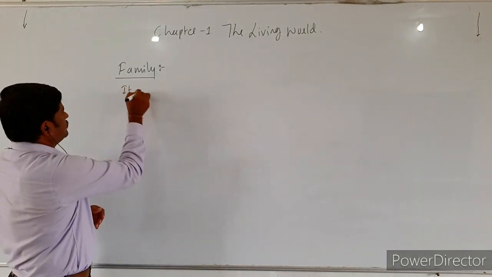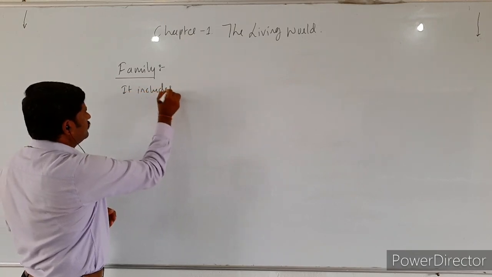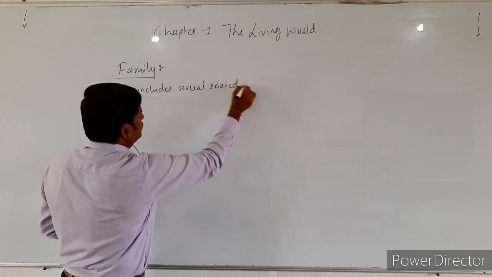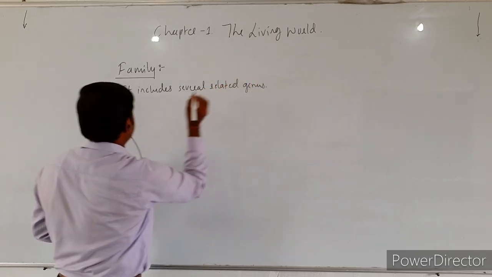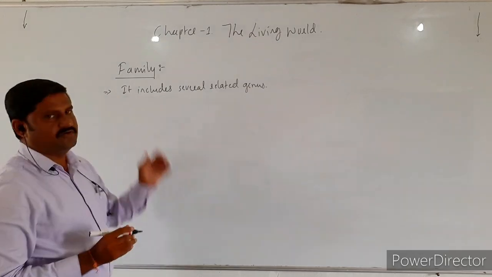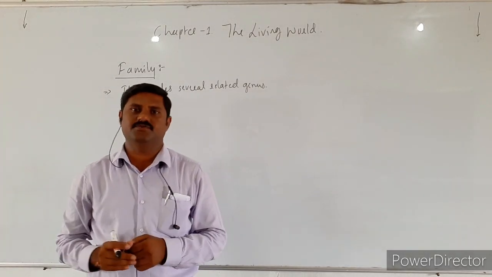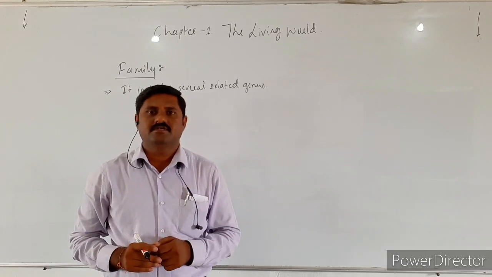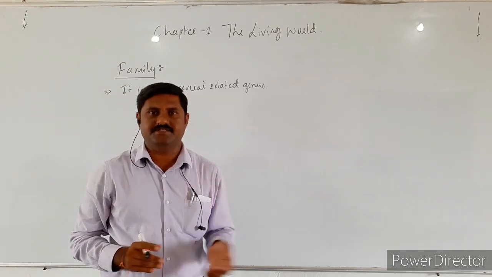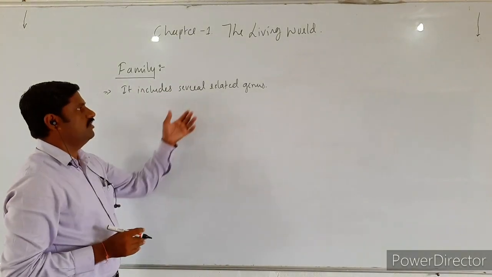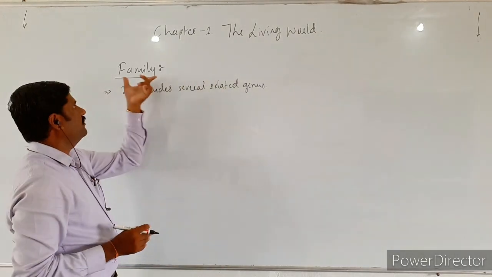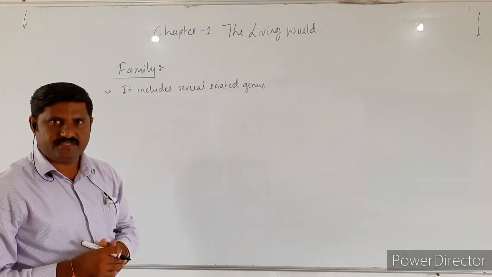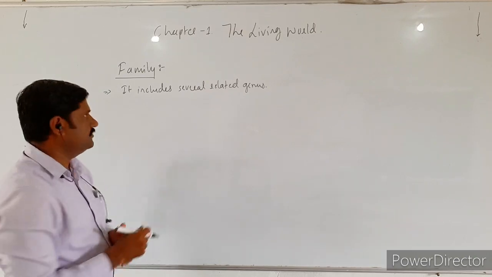It includes several related genera which have correlations among themselves, and they have the same evolutionary ancestry. Such a group of genera together form a family, right? They have evolutionary ancestry, an evolutionary relationship, right?